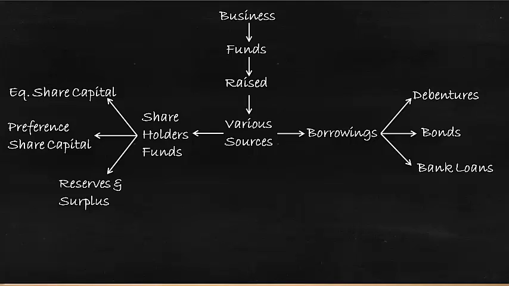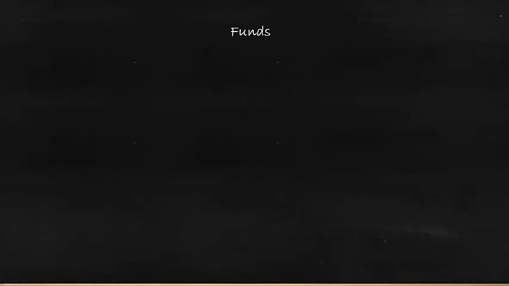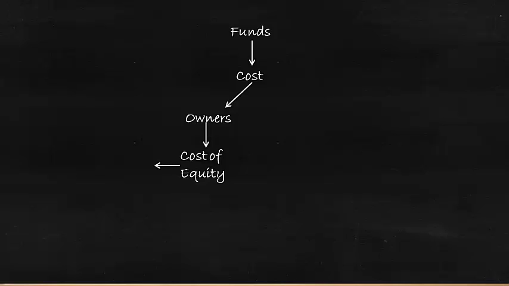So, what we know is every fund has a cost. Let it be the owner's funds, it has a cost. And what is the cost for owner's funds, or what is the cost of equity? It is nothing but the minimum return which they could have earned by making an investment elsewhere. So if somebody is investing in equity shares, they are expecting a minimum return which they can earn by making investment elsewhere. So that's the cost of equity.